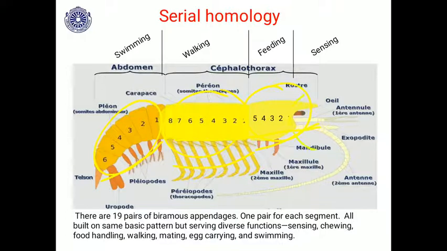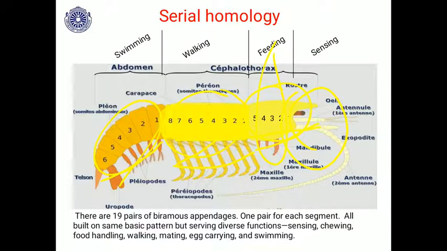The appendages in the front region are sensory structures. Appendages near the mouth are modified for feeding. Appendages in the thoracic region are modified for walking. Appendages in the abdominal region are modified for swimming. So there are 19 pairs of biramous appendages in the case of prawn, one pair for each segment, all built on the same basic pattern but serving diverse functions.